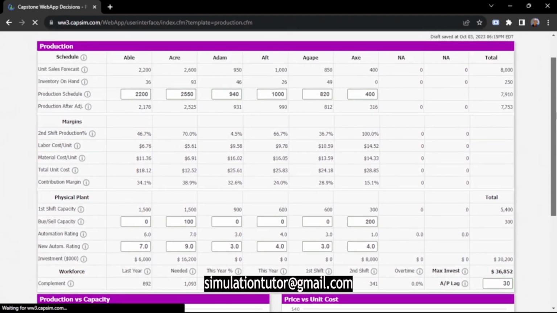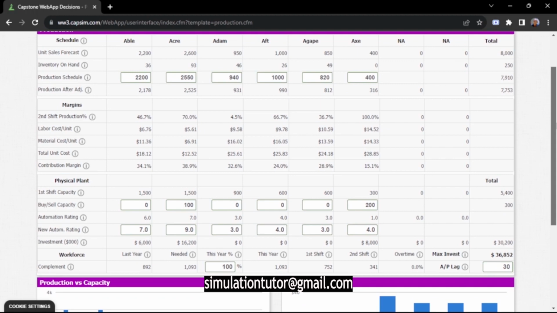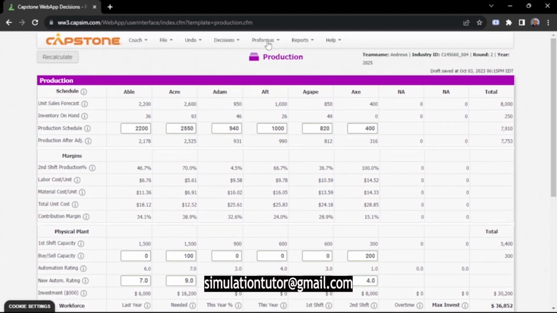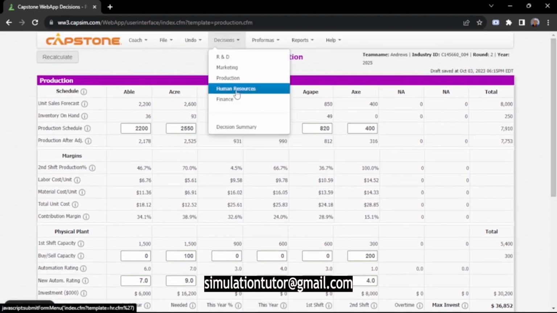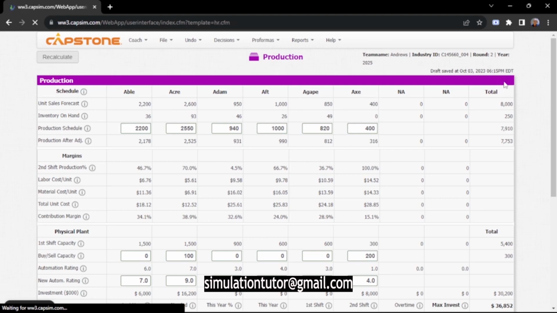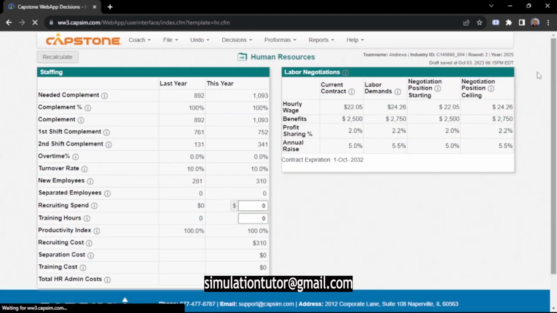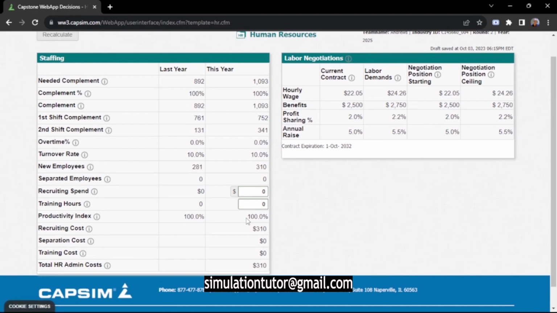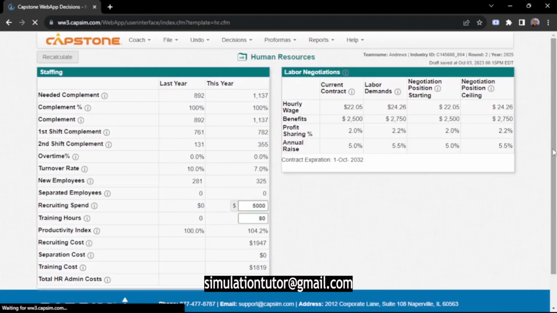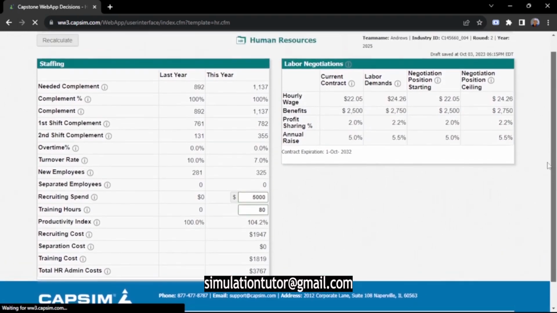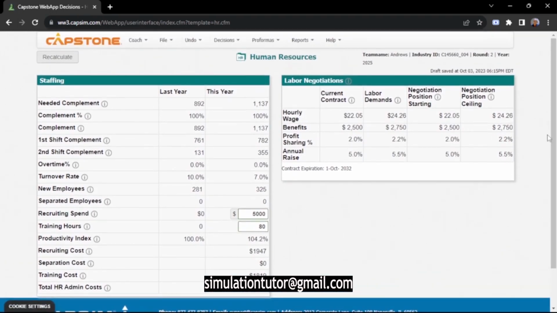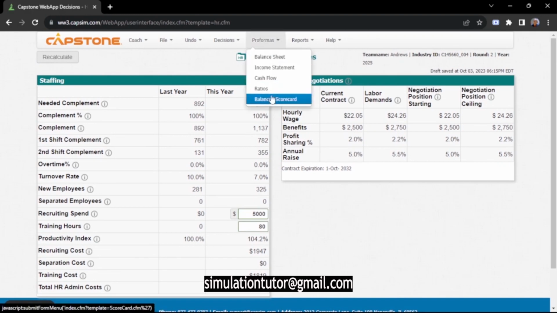So these are my decisions for round 2. Let's go on to human resource. Under human resource, my recruit spend will be 5,000, and my training hours will be 80. Let me recalculate it. Then I'll check on my balanced scorecard.